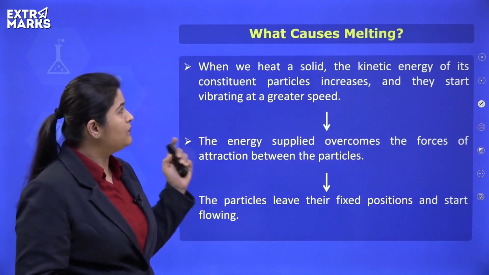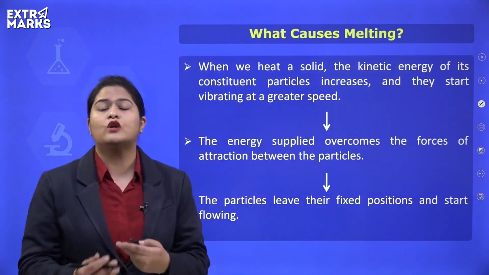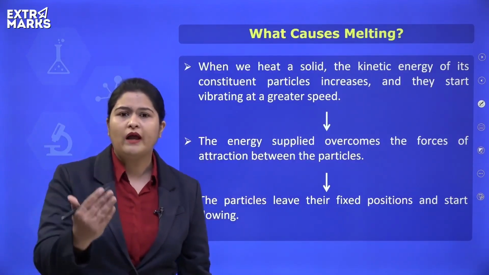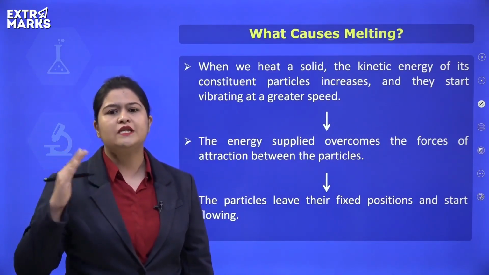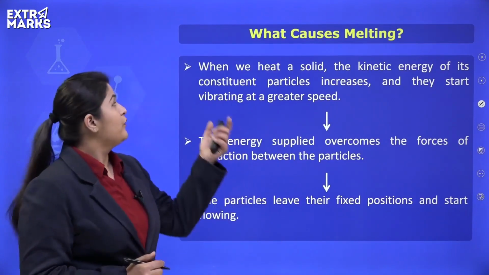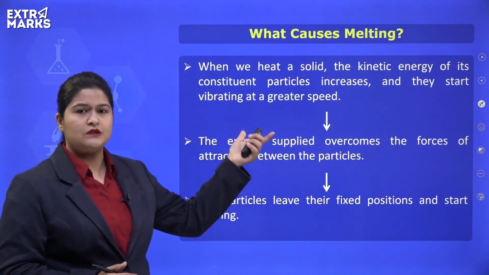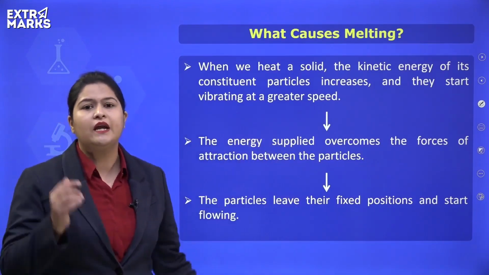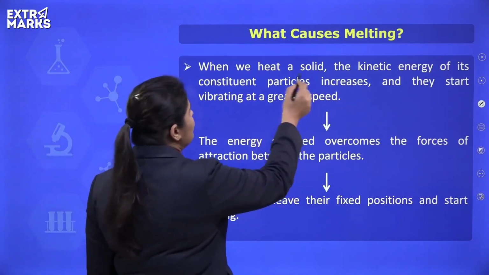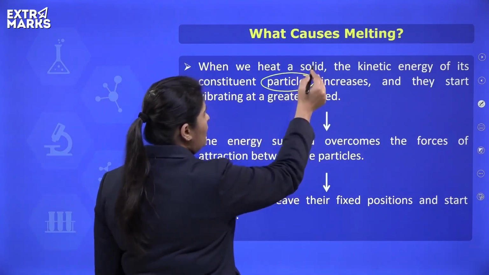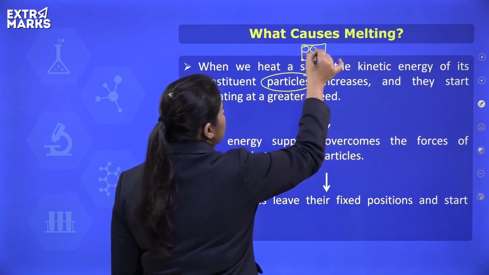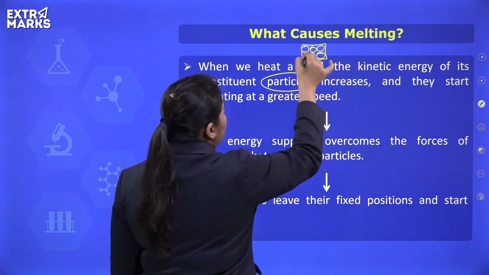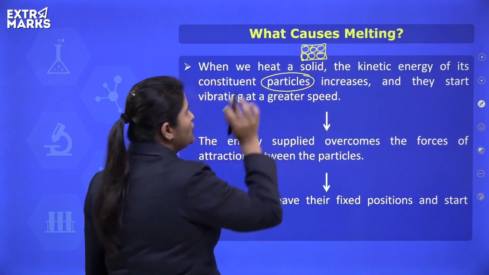So I'm going back to the previous slide. The question is, what causes melting? What happens when the solid substance reaches its melting point? See, when we heat a solid substance, the kinetic energy of the particles increases. We know that inside the solid, the particles are at a fixed position, isn't it? They remain tightly packed with each other and their positions are fixed.